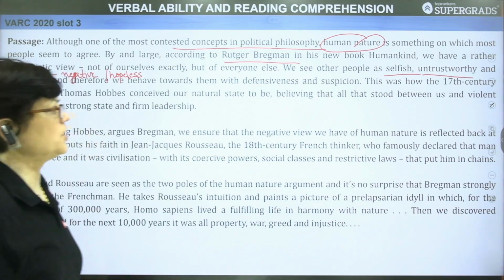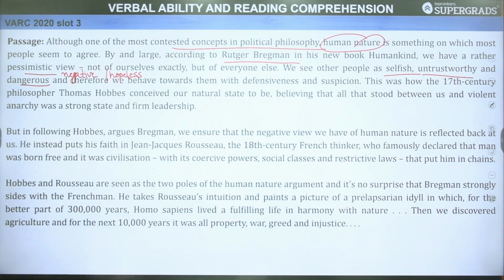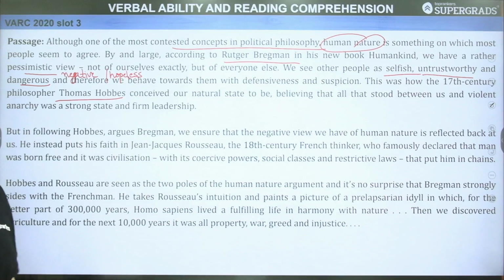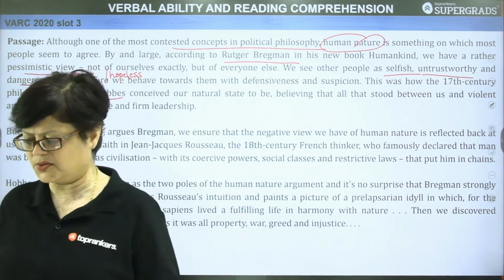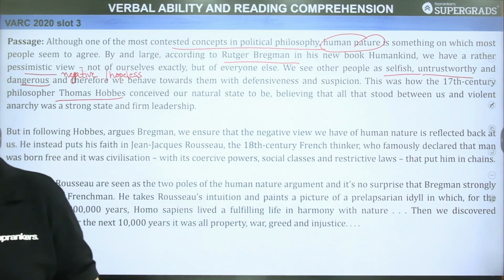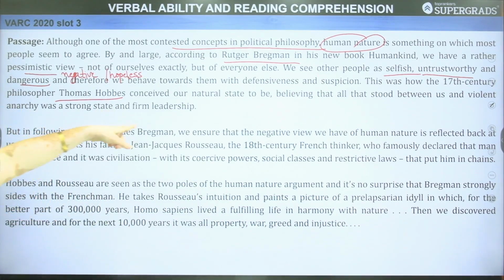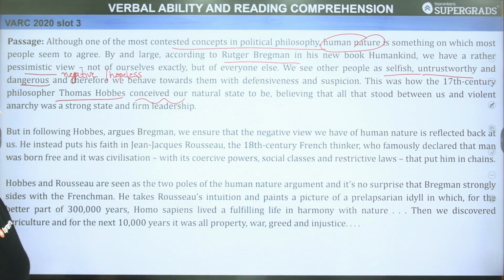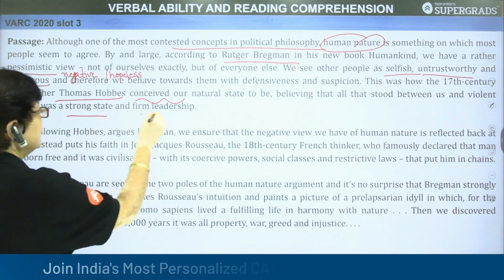We see other people as selfish, untrustworthy, and dangerous, and therefore we behave towards them with defensiveness and suspicion. This was how the 17th century philosopher Thomas Hobbes conceived our natural state to be. Now, there is a mention of an ancient philosopher, Thomas Hobbes, who conceived our natural self, believing that all that stood between us and violent anarchy was a strong state and firm leadership.